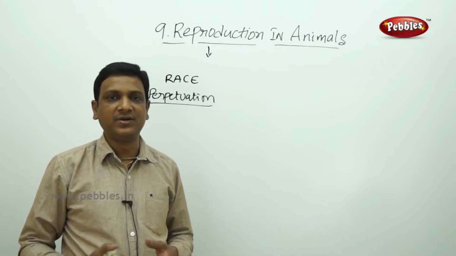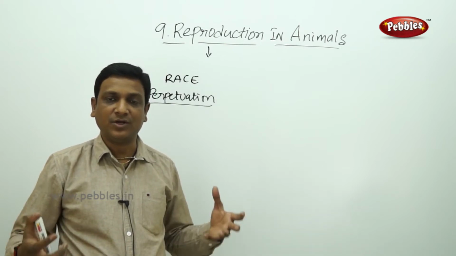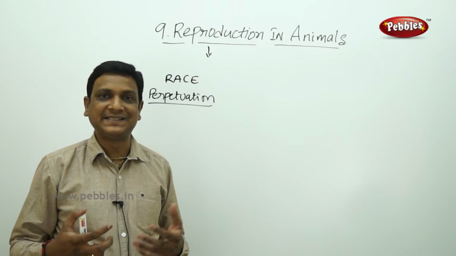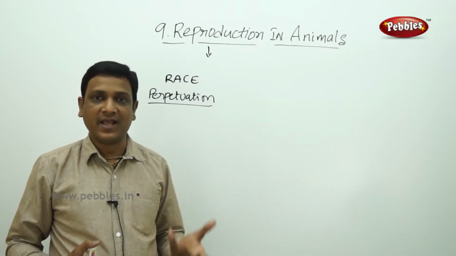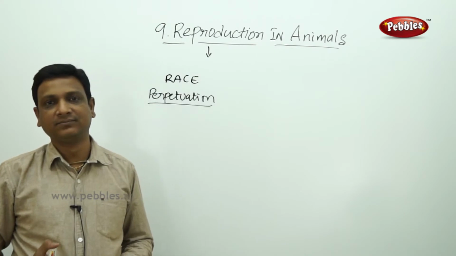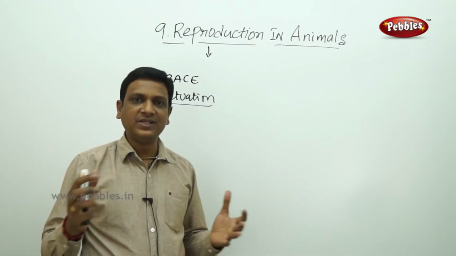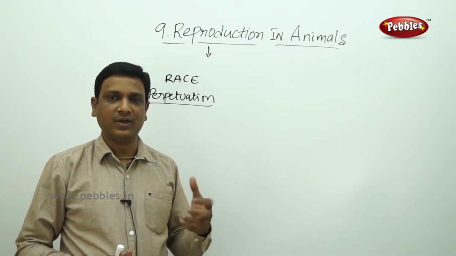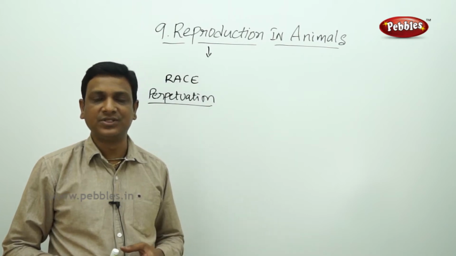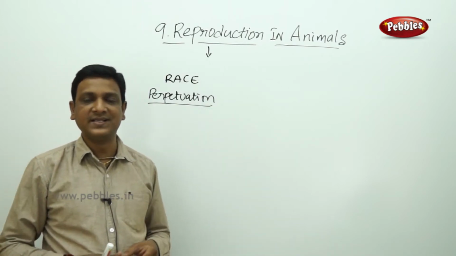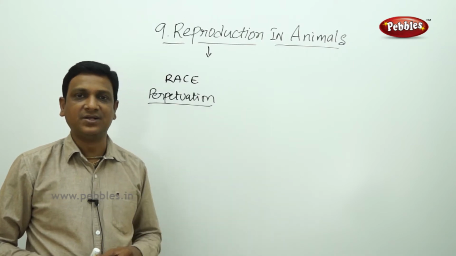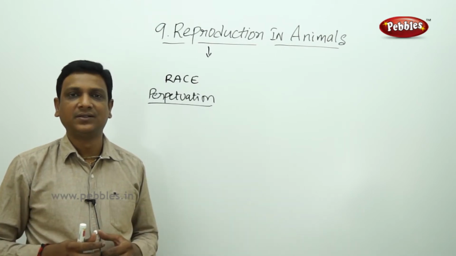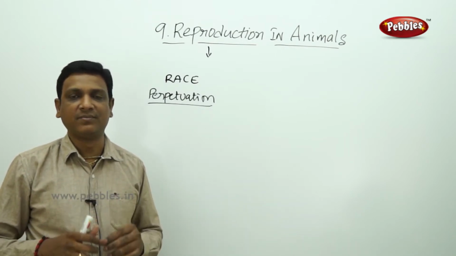The lifetime of a dog is 20 years. If dogs are not reproducing, after 20 years you will not find any dogs. They become totally extinct. If reproduction is not there, that particular organism will become extinct. Nowadays, so many species of wild animals are endangered. We might have heard this in newspapers and TV news channels. They are telling certain species of bird is endangered, certain animal is endangered. Tigers are endangered. Endangered in the sense they are becoming less in number. After a few days, they will be totally disappeared from this planet.